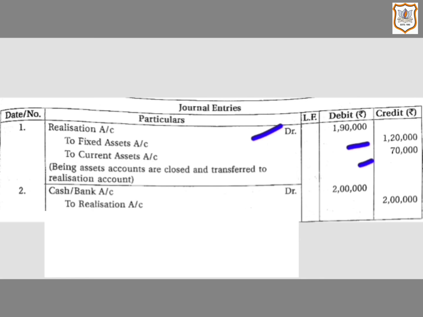Now, as we have realized total 2 lakh, that is 56,000 from current assets and 1,44,000 from fixed assets, that comes to 2 lakh. So total 2 lakh is realized from current assets and fixed assets, because of which cash and bank balance of the firm will increase. So cash and bank account will be debited by rupees 2 lakh and realization account will be credited by rupees 2 lakh.